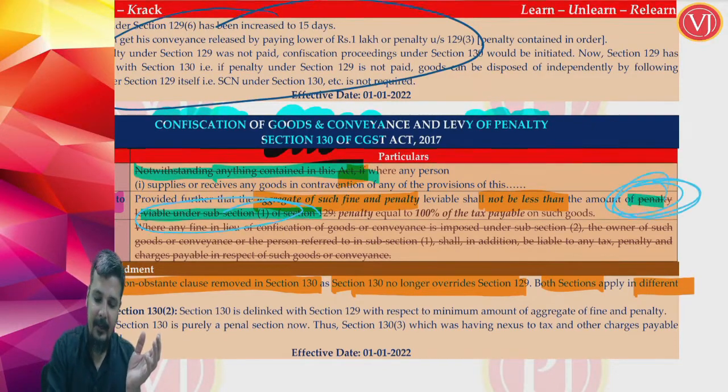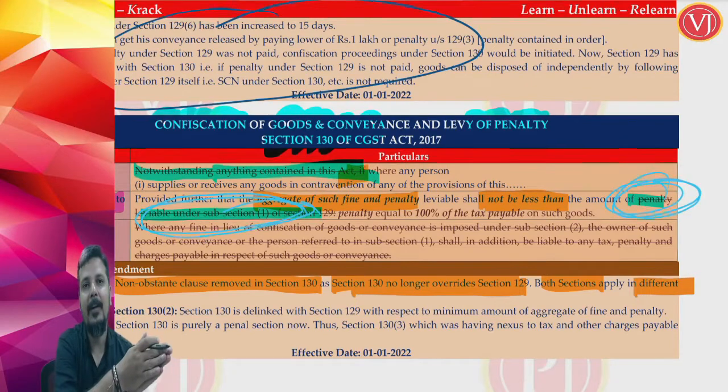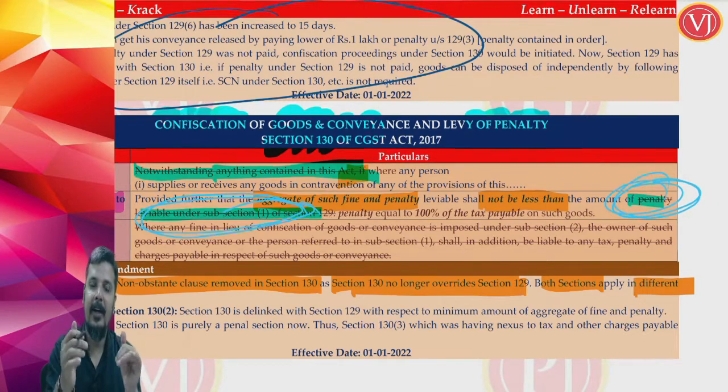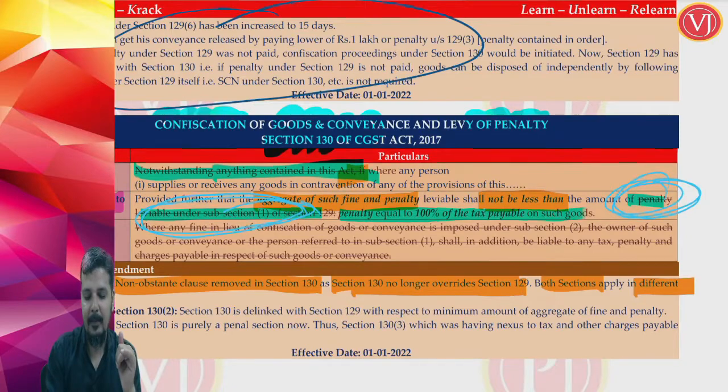Now it is made very clear that 129 is applicable in a different situation and 130 is applicable in a different situation. The situation of 129 is goods and conveyance in transit. For 130 there is a list of reasons when 130 will be applicable. Both are independent of each other now. So linking it with 129 was not making any sense. Therefore what they have said is, the aggregate of fine and penalty under section 130 shall not be less than penalty equal to 100% of tax payable.